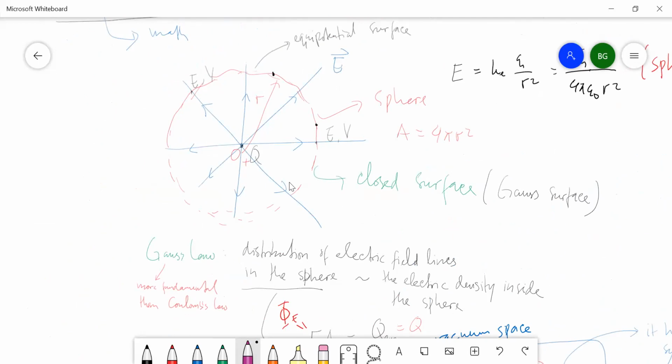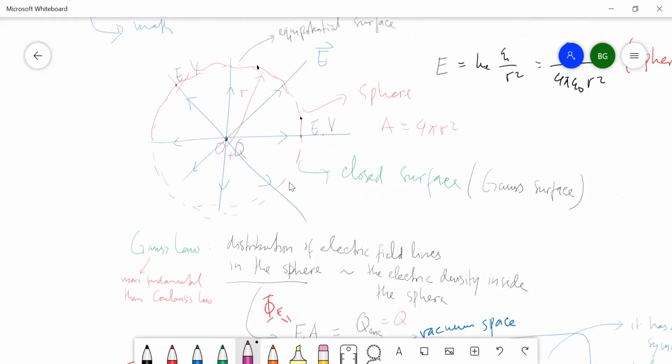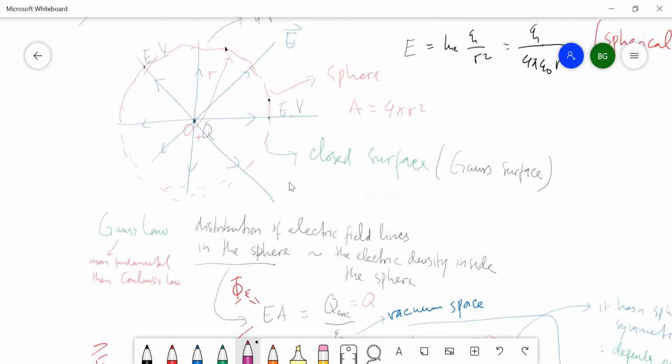How many charges does the Gauss spherical surface cover in this case, for a point particle?